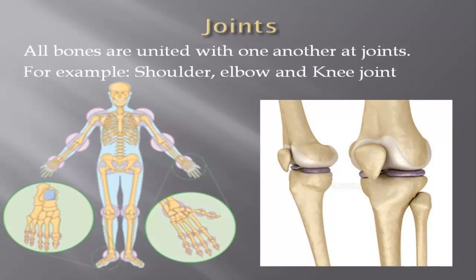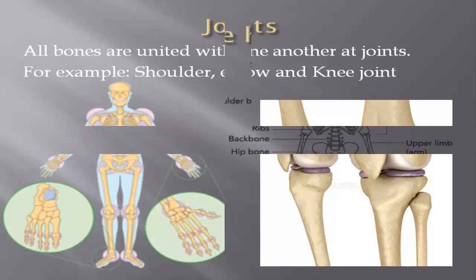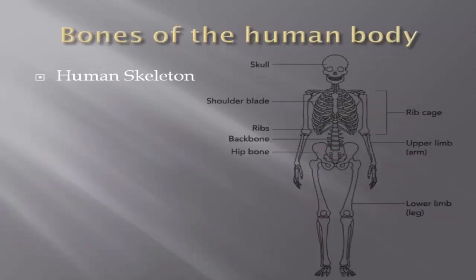Okay, now moving on, the next is the joints. All the bones are united with one another at a point, and that point is called a joint. For example, the shoulder, elbow and knee joint. In this picture you can easily observe that the pink circle shows the joint, like the shoulder joint, elbow joint, knee joint and ankle joint. And in the second picture you can easily observe that two bones are united at a point, and that point is called a joint.